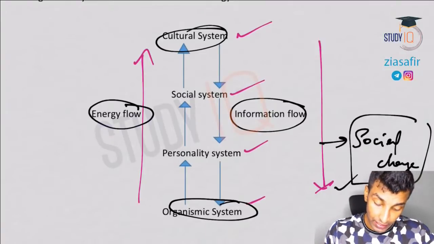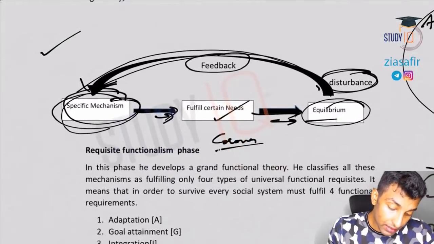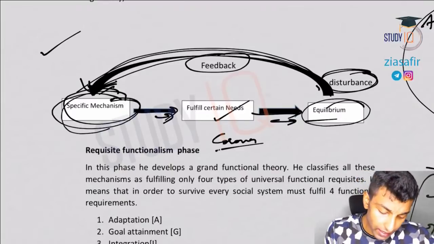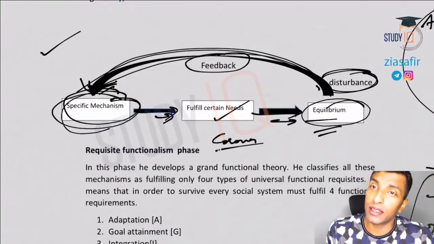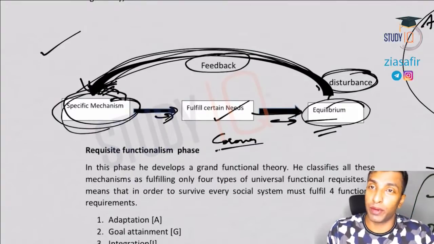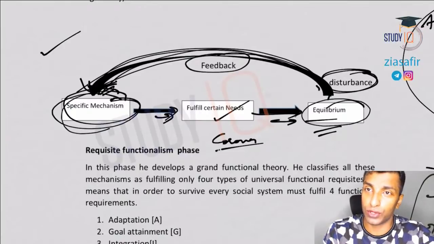When Parsons talks about social change, how will it happen? Bringing back the equilibrium is the social change. Society is in an equilibrium; if there is a disturbance, then there will be a social change. But immediately society will come back to that equilibrium. So there is a social change here, and the way you attend the classes has also changed, and this is